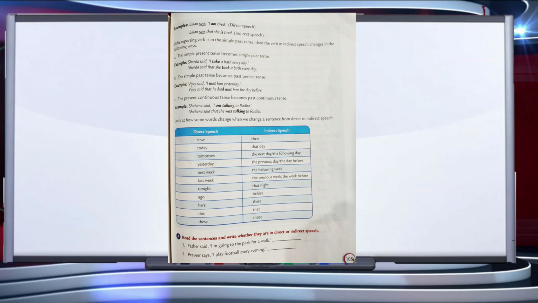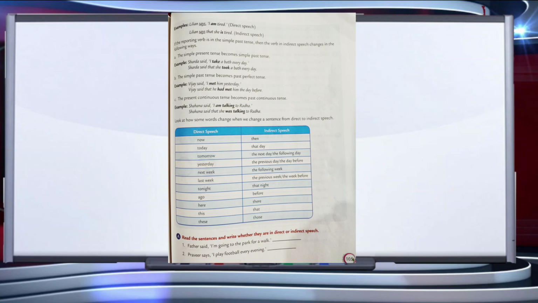The next point is that the simple past tense becomes past perfect tense. For example, Vijay said, "I met him yesterday." In this sentence, met is the second form, so that is simple past tense. When we change this sentence into indirect speech, we have to change it like this. Vijay said that he had met him the day before. Yesterday will be changed into the day before, and met, that is simple past tense, will be changed into past perfect tense. So we have used had met.